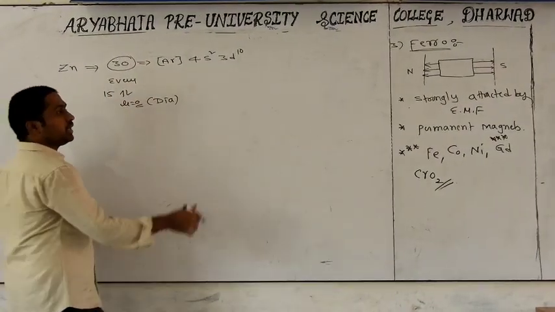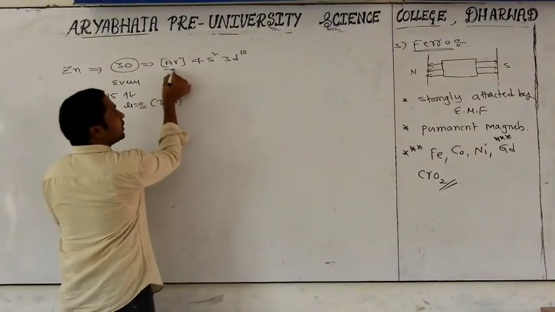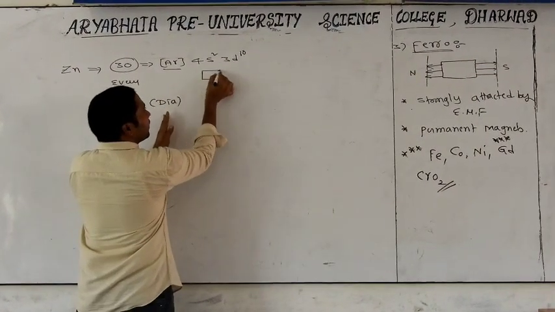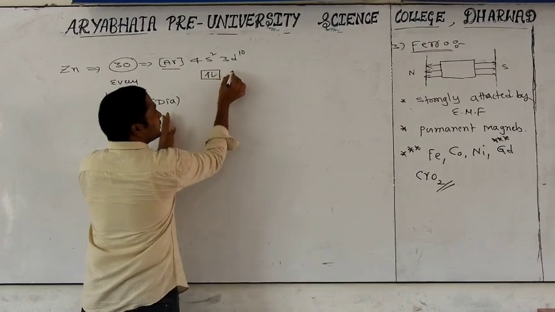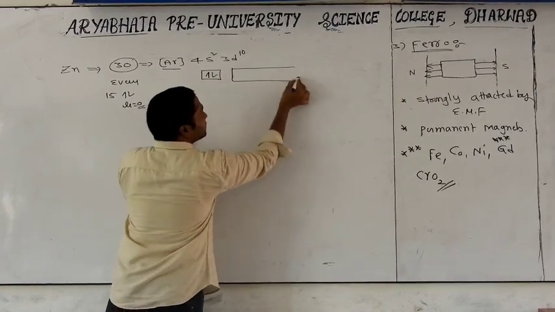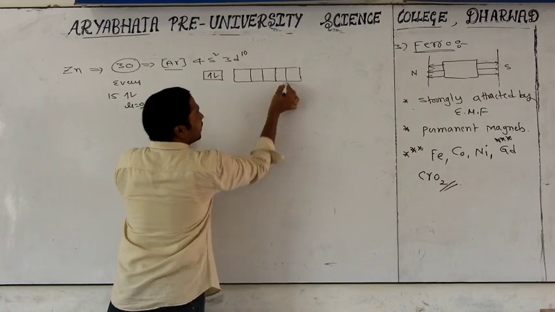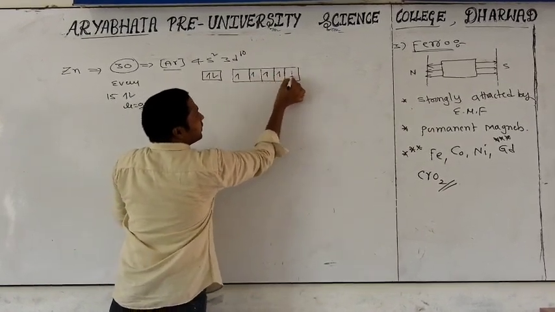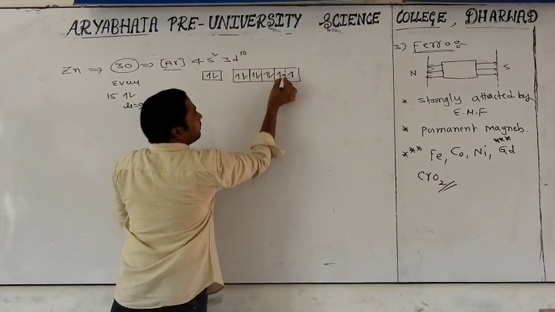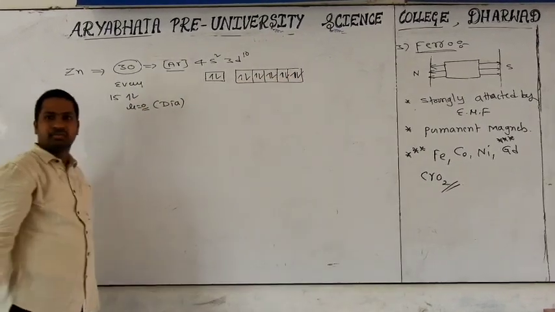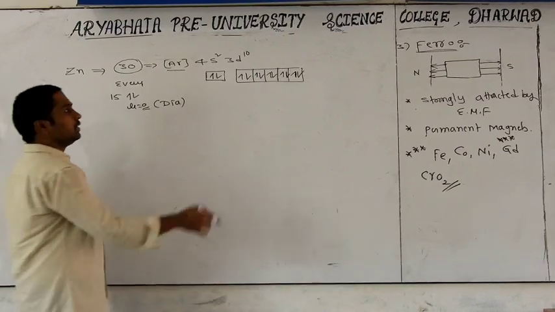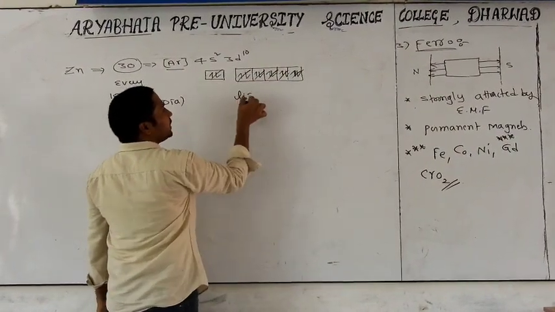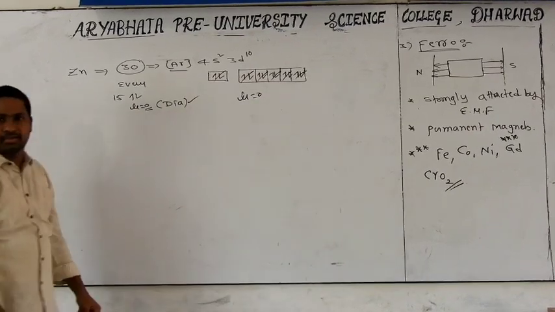Now, sir, let me look according to this. Argon is a completely filled configuration. 4s is also a completely filled orbital. 3d has how many orbitals? 5. How many electrons are here? 10. First, one goes into each orbital, then pairing goes on. All electrons will be paired, so mutual cancellation of the momentum is going on. The net momentum will be 0, so it is called diamagnetic.